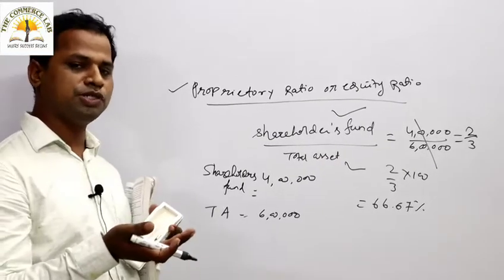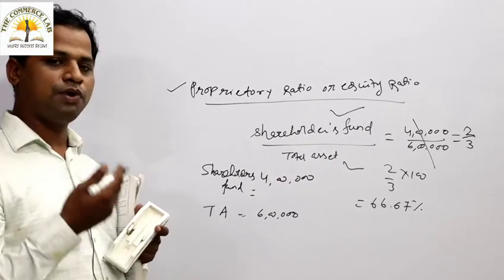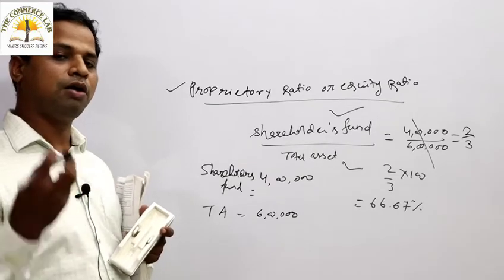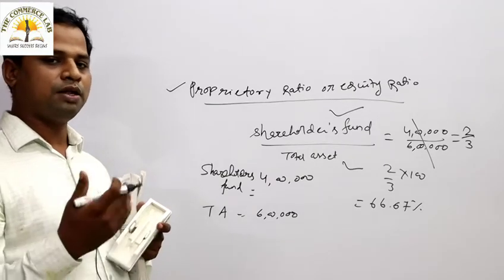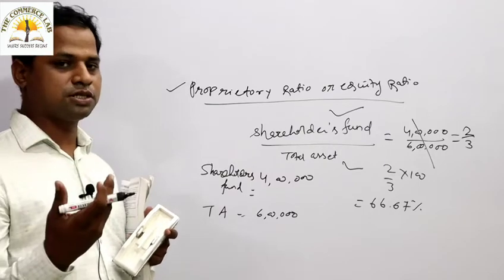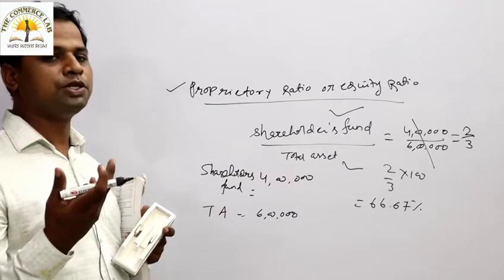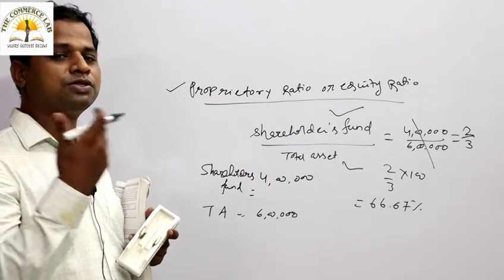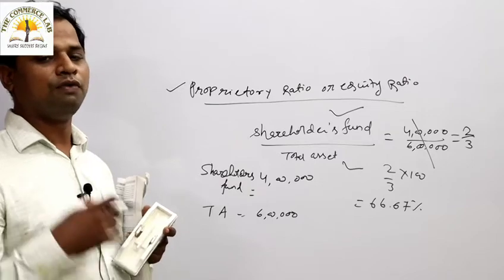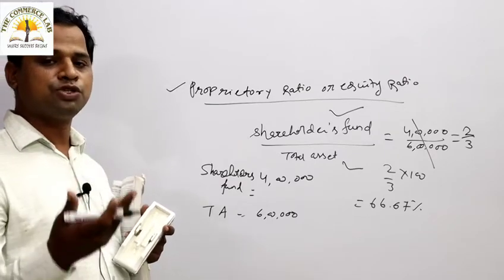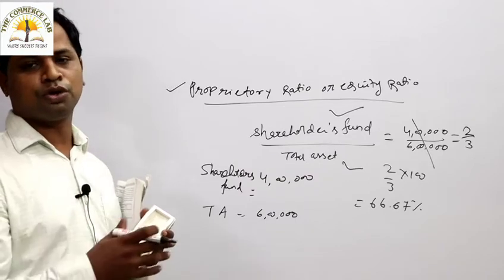Long-term solvency position means: whatever profit you are earning, whether you are meeting the demand of the long-term creditors or not, whether you are able to pay the interest or meet the long-term responsibility towards the creditors, whether you are paying the interest to the debenture holders, whether you are paying the principal as well as interest to the bankers or financial institution on time.